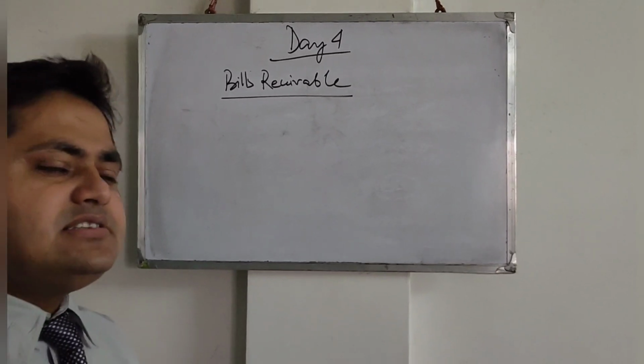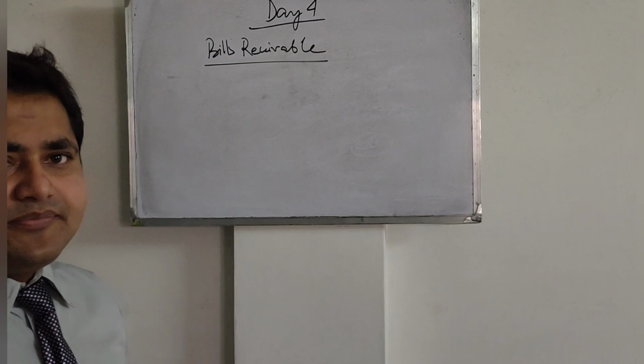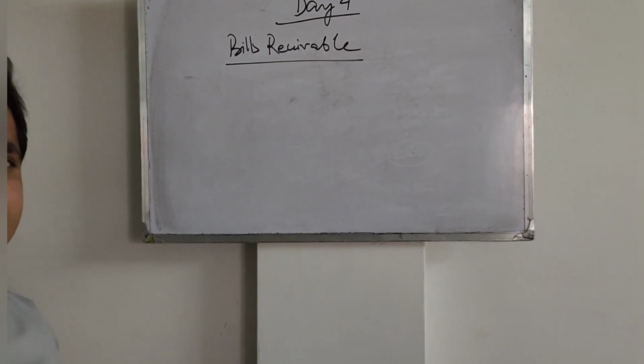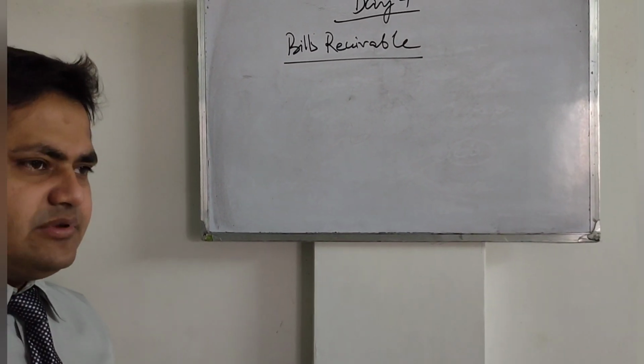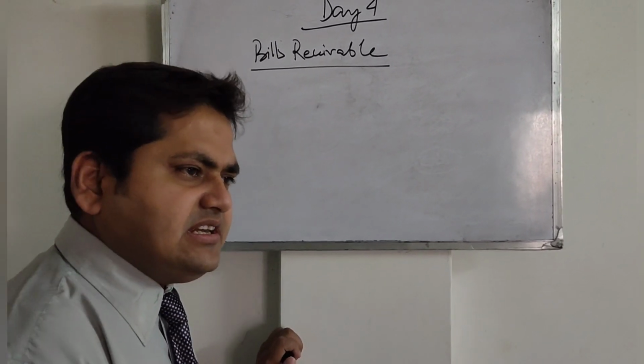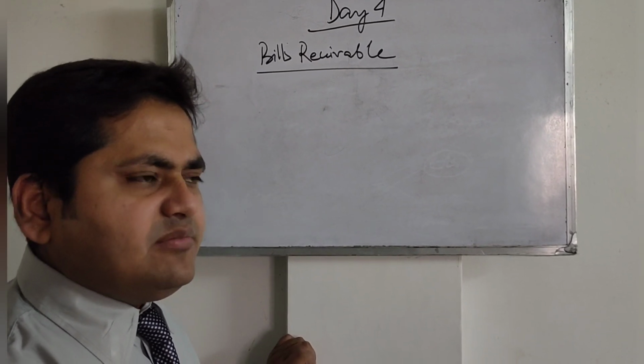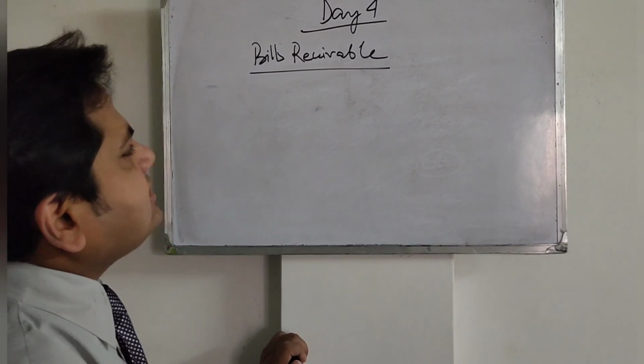In the earlier classes, while I was speaking about current assets and liabilities, I spoke about bill receivable. Today we will do in detail what a bill receivable is. So bill receivable is basically a negotiable instrument. I repeat, bill receivable is a negotiable instrument.